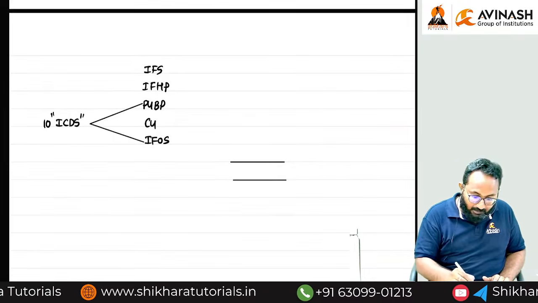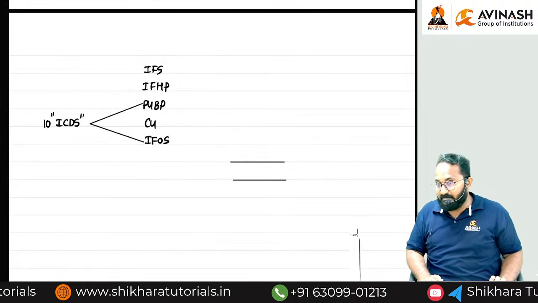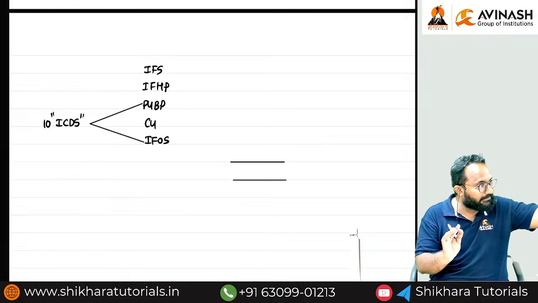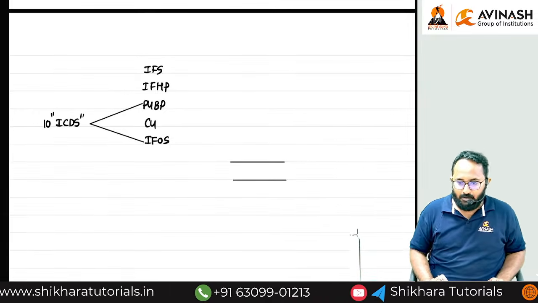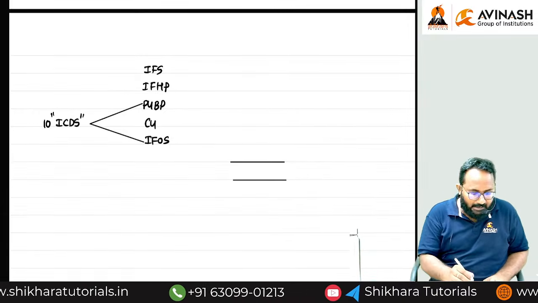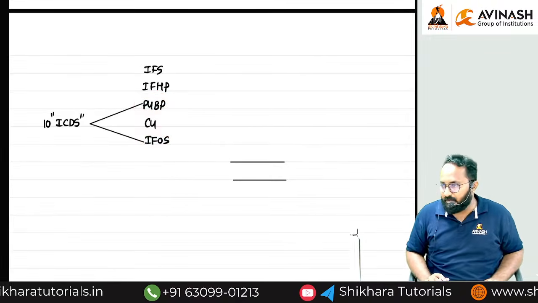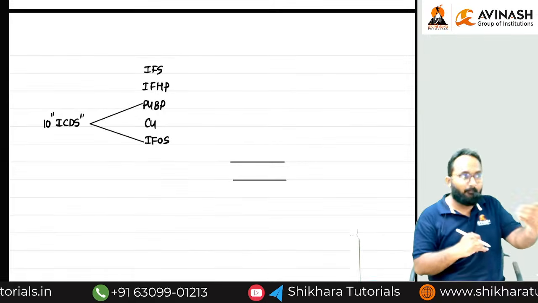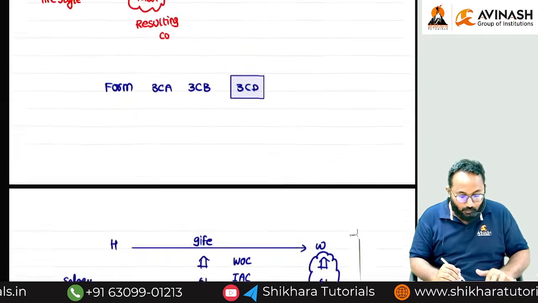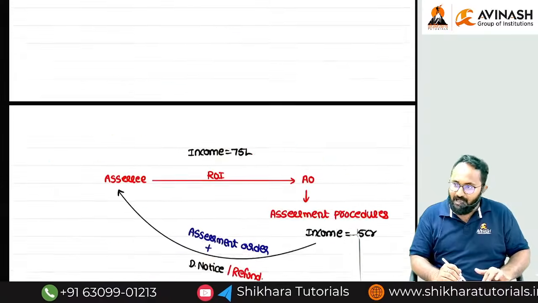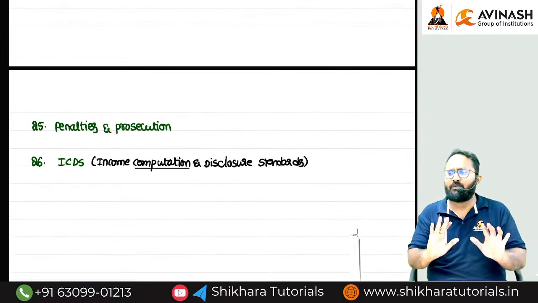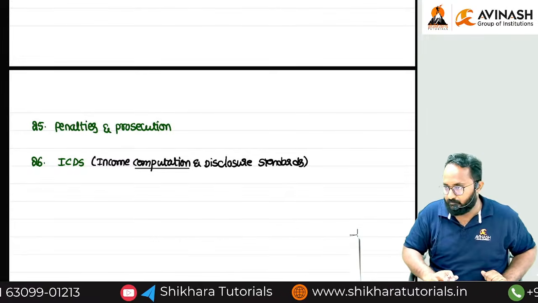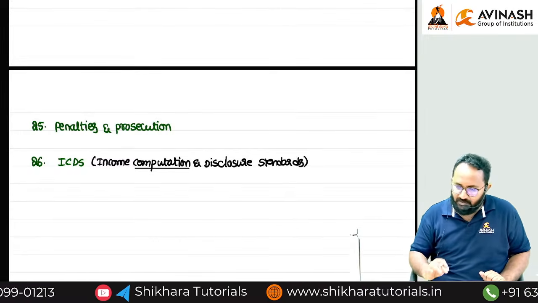Many are remembering that for computing income means for all heads of income. No, no, no. Only for computing income under two heads. What are the two heads? PGBP and income from other sources. Then how we are computing that income, that also we have to disclose as per ICDS. That's similar to the accounting standards you learn in financial accounting. The same. That again we can discuss.